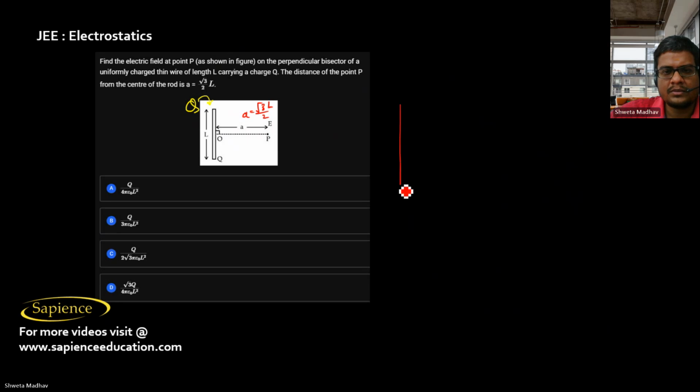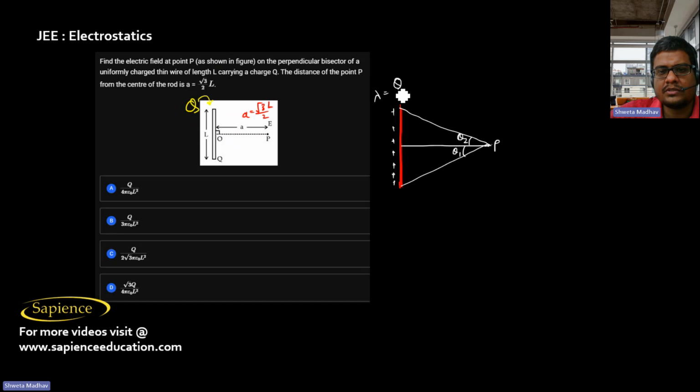if we have a uniform thin wire, and this end makes angles theta 1 and theta 2 with this point, then you can find the electric field at this point. How? If it is having lambda as the charge per unit length, which is Q by L, then we will take a small line element dq. So it will exert an electric field dE here at the point P.